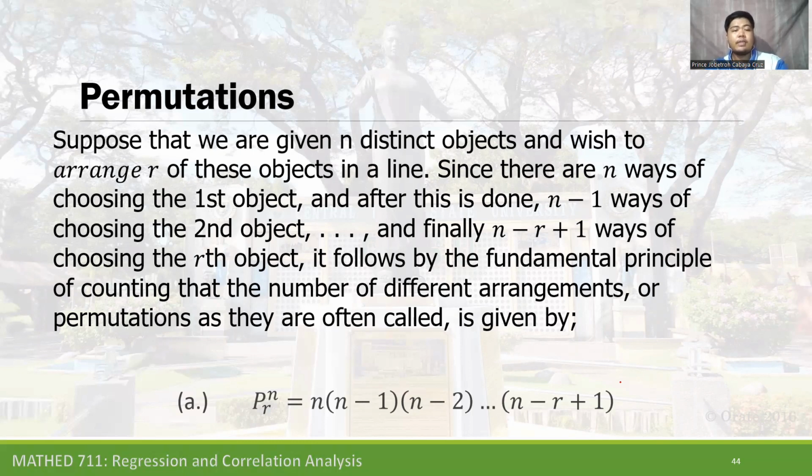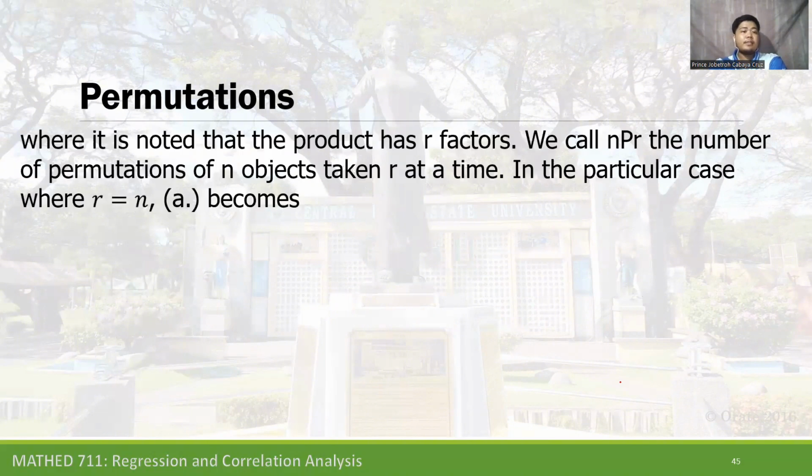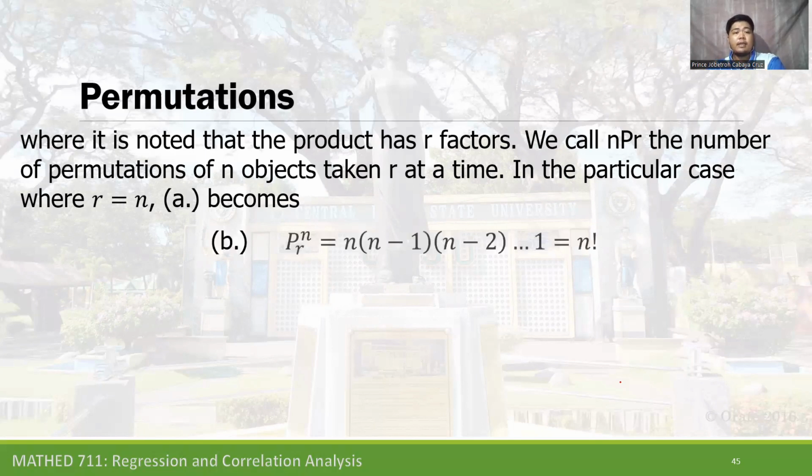nPr is equal to n times n minus 1 times n minus 2 times up to n minus r plus 1, where it is noted that the product has r factors. We call nPr the number of permutations of n objects taken r at a time. In the particular case where r is equal to n, it becomes nPn, n objects taken n at a time, equal to n times n minus 1 times n minus 2 times up to 1, which is equal to n factorial.